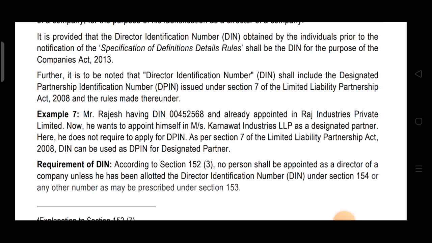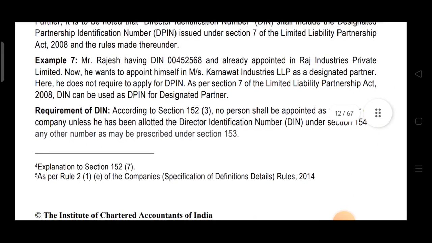Now he wants to appoint himself in the LLP as a designated partner, so he is not required to apply for DPIN. Why? Because as per section 7 of the LLP Act, DIN can be used as DPIN for a designated partner. If you are having DIN and you want to be appointed as a designated partner in an LLP, then your DIN can be used as DPIN. You don't have to apply for DPIN separately. Understood?